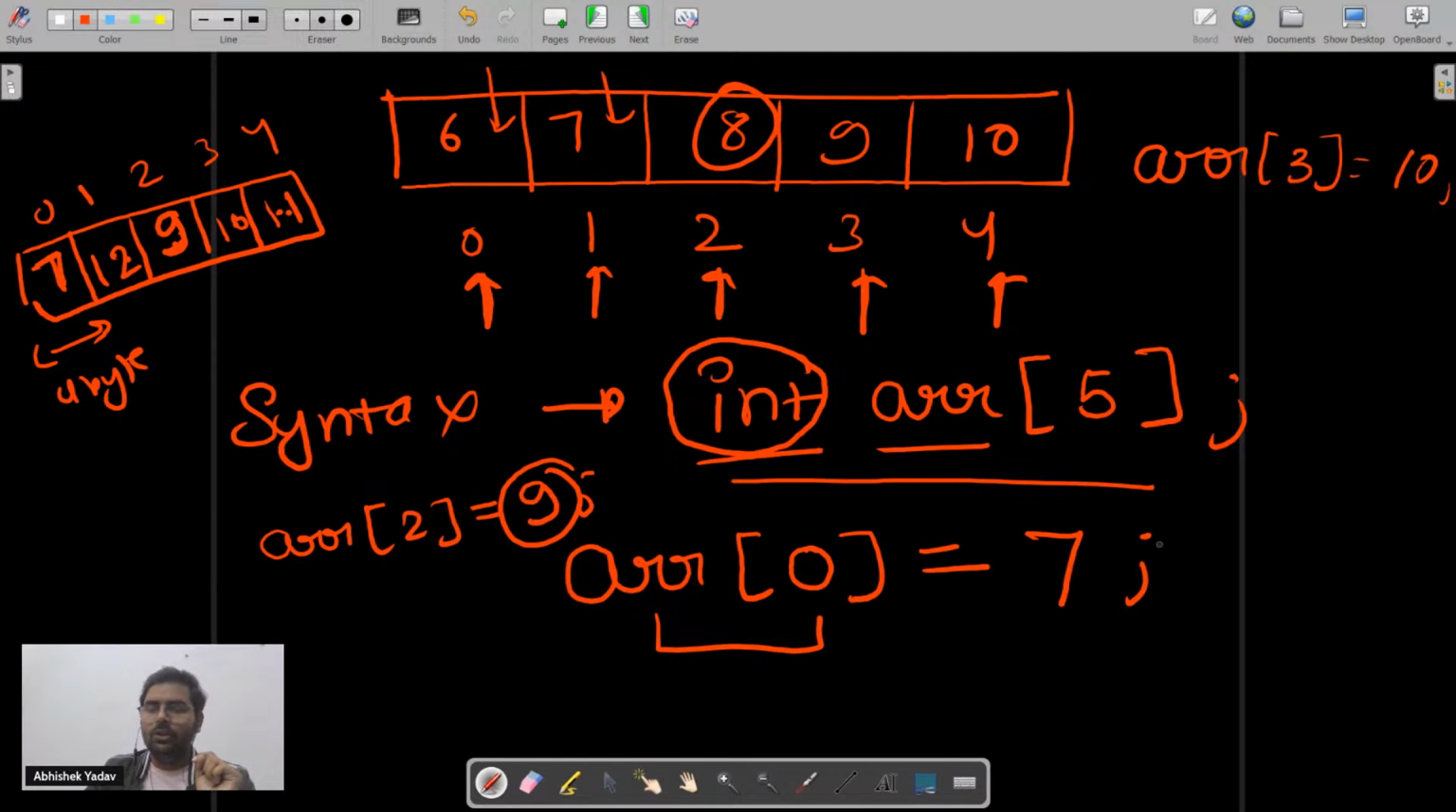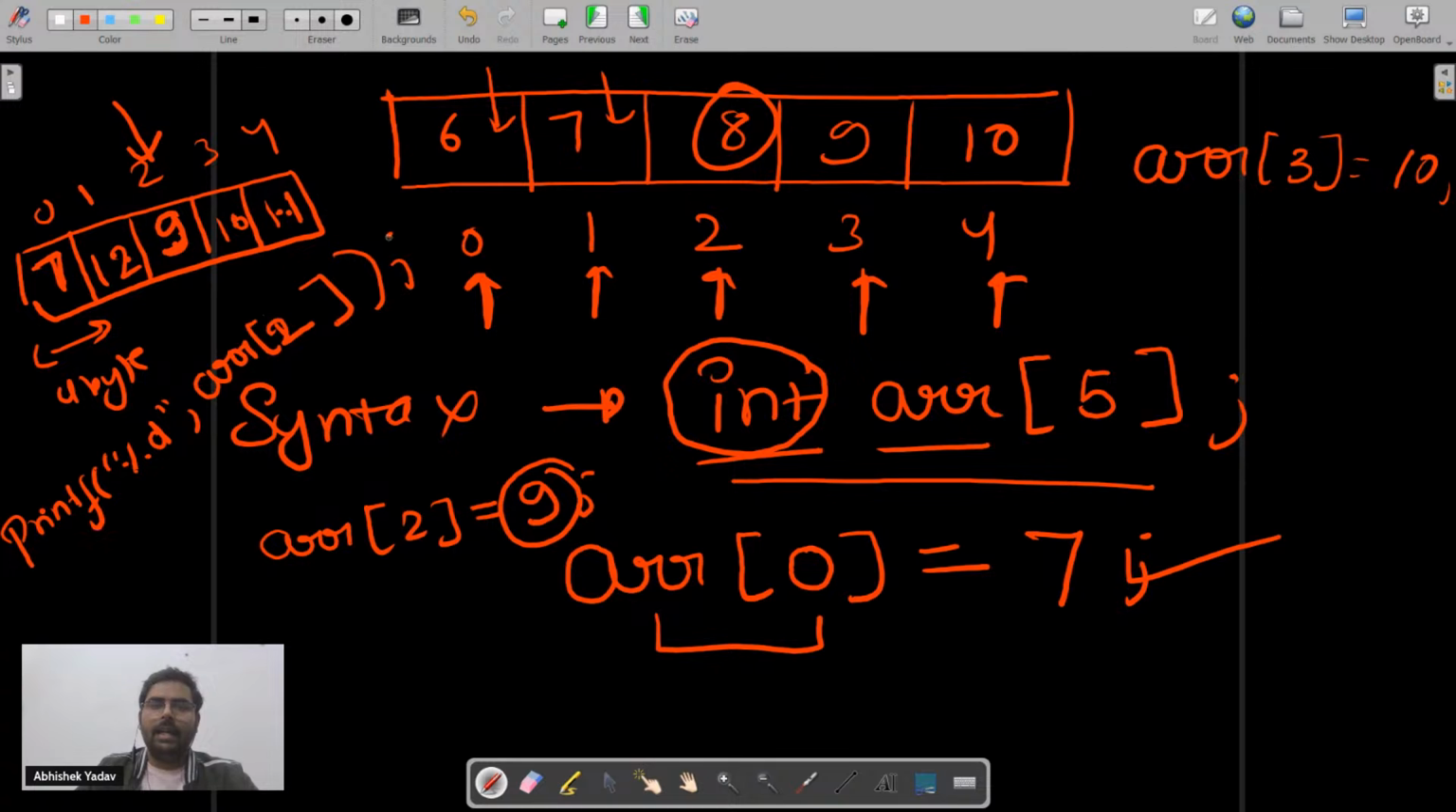So you got the idea how you can insert the element inside the array. Similarly, if I ask you, hey, please print the element that is present at index 2, what you will do, you will use printf, and since you want to print an integer, you will use %d, and after that you will write the array name, square bracket, and since I have to print the element that is present at index 2, I will write ARR bracket 2 like this, and I am done with the part.